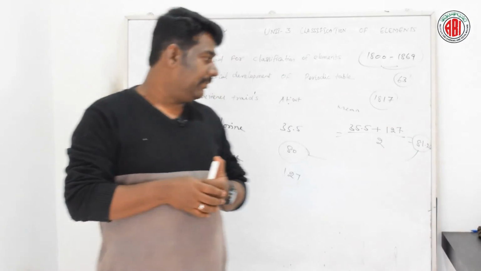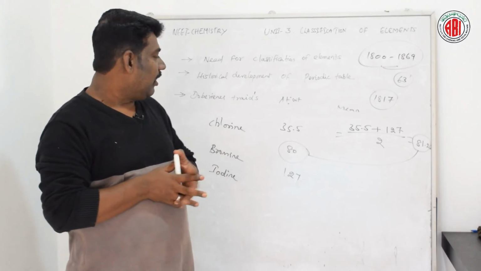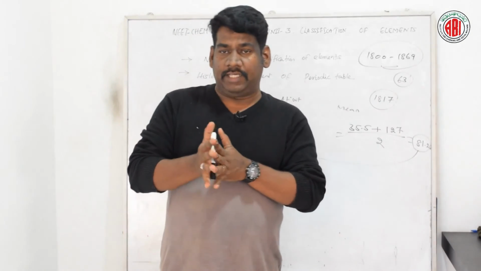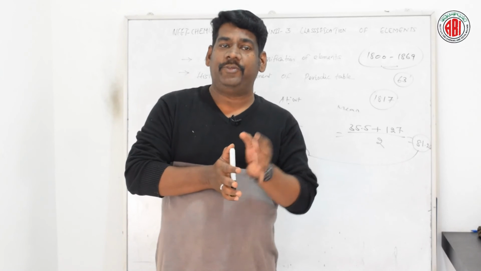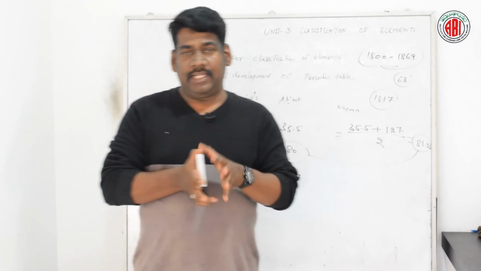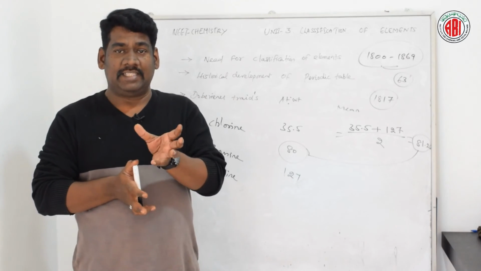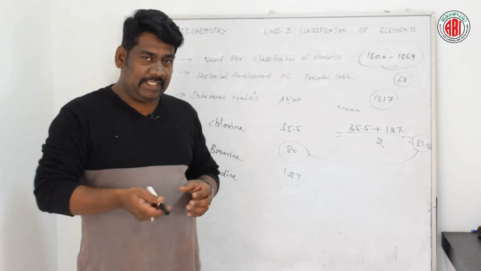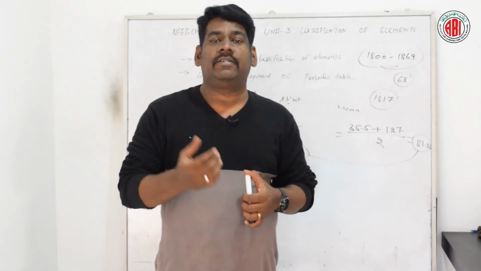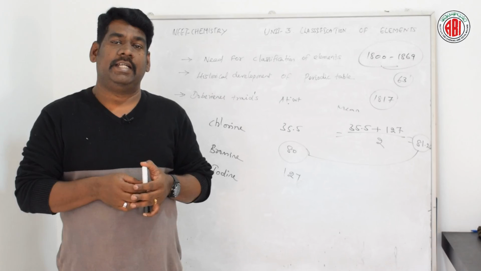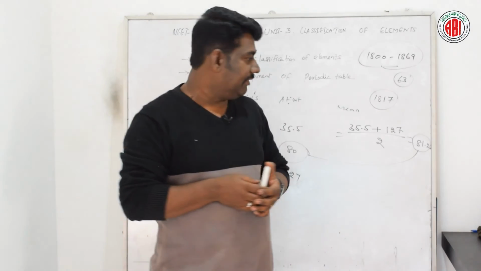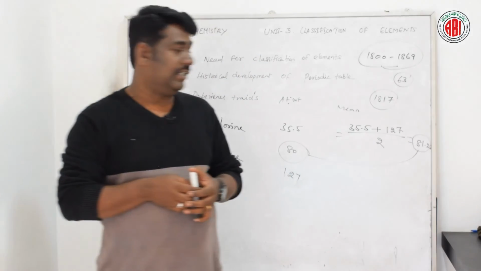Many more elements could not be arranged by making such triads. It was a coincidence that could happen for a few elements that could arrange themselves as triads. That is the reason these Döbereiner triads were not so familiar, and it also failed as a classification of different elements.